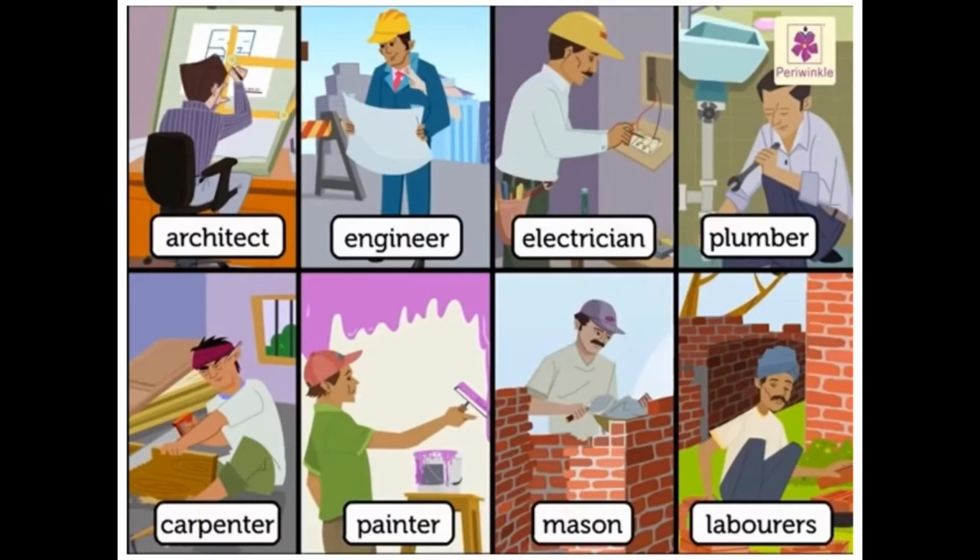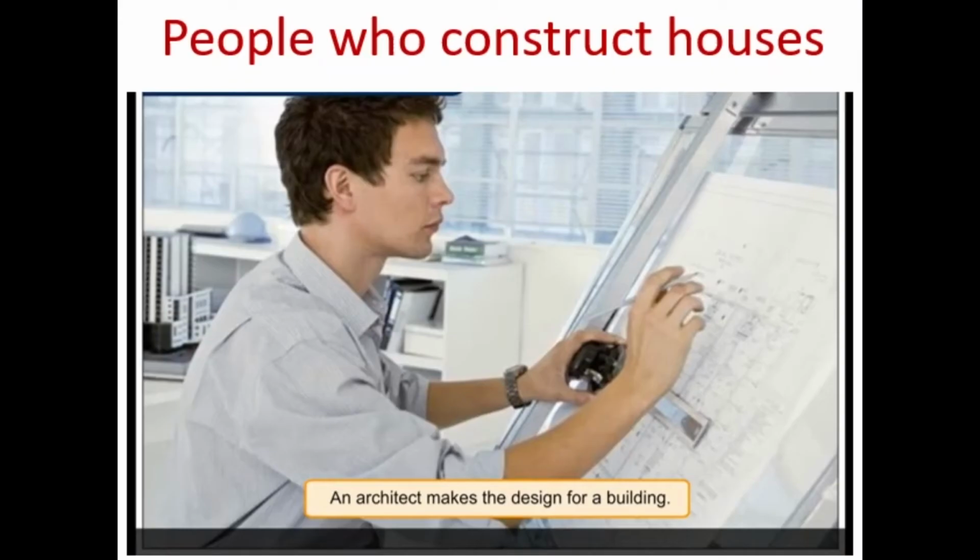Children, do you know the different people involved in the construction of a house? Construction of houses and other buildings require proper planning and raw materials like bricks, cement, concrete, etc. Besides this, we need the services of laborers and skilled workers. An architect makes the plan for the house.